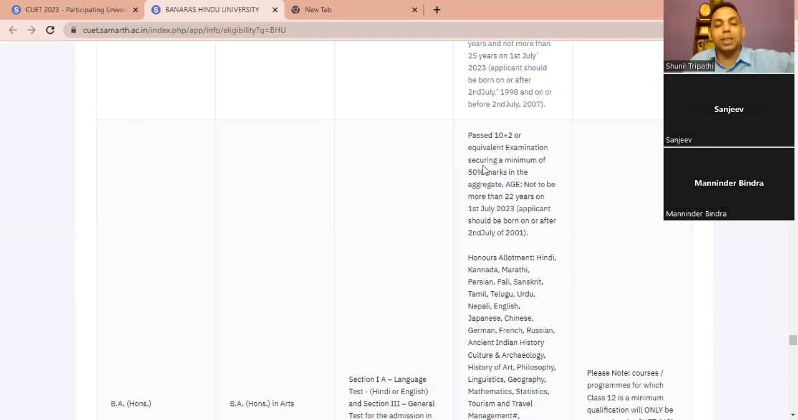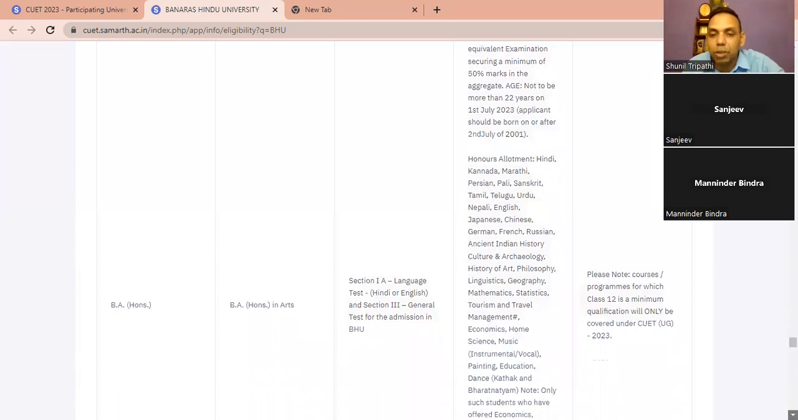DU does not have any minimum marks. You can have 33% marks in board, and you can go to DU, SRCC, after getting good marks in CUET. But Banaras University has minimum 50% marks. You should have that. So these are the criteria of different universities.